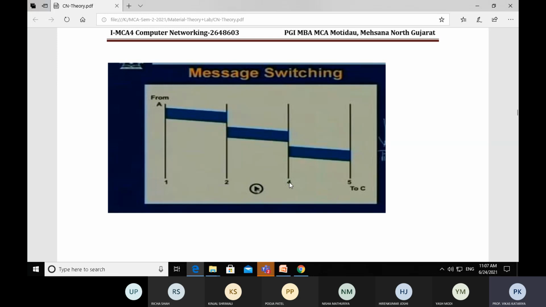In this way, node number 4 also has some delay. Again, node number 4 takes some time deciding what should be the next leg to transfer the messages. And then node number 5 transfers the message to workstation C. So in this way, A and C get communicated to each other by message switching.